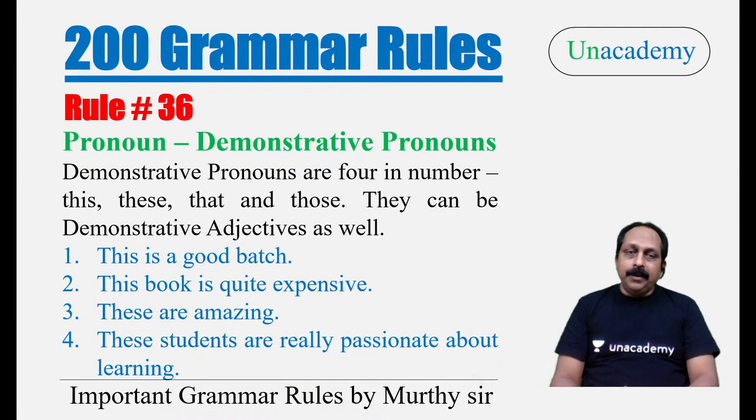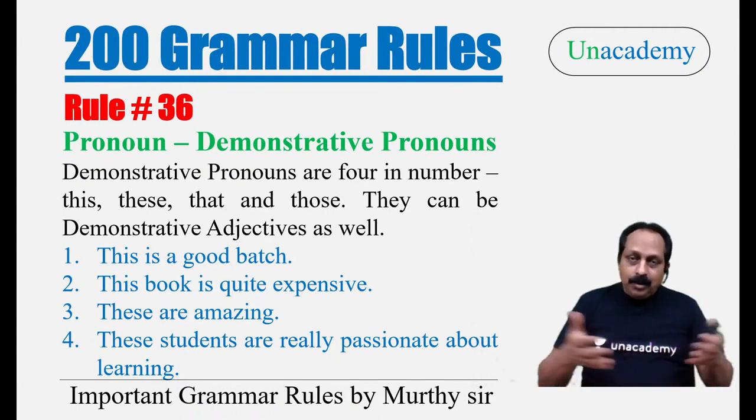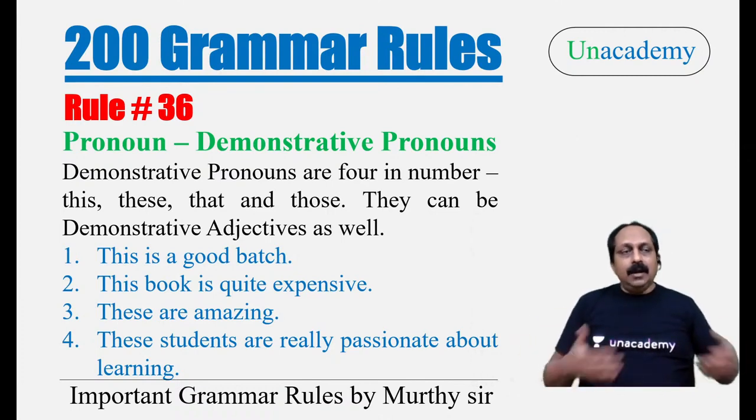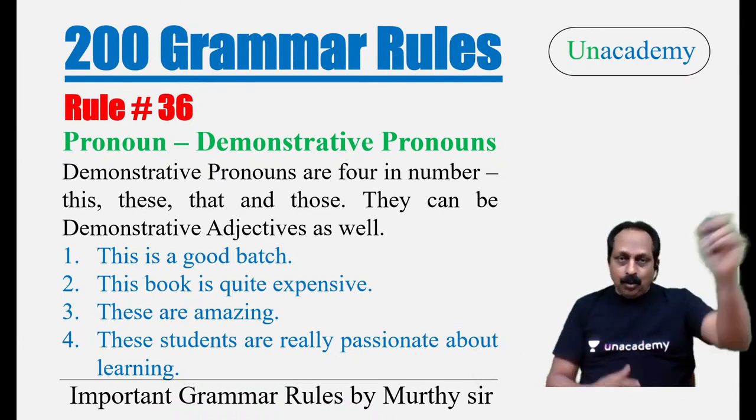These are four in number. Demonstrative pronouns are four in number: this, these, that, and those. I'm talking about something near me, only one, I will say this. More than one, I will say these. Away from me, only one, that. More than one, those.